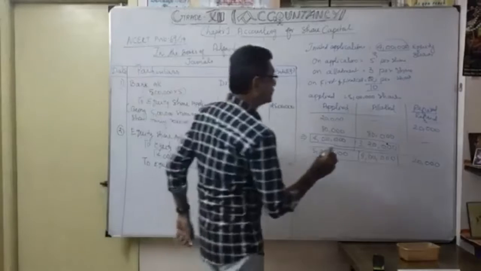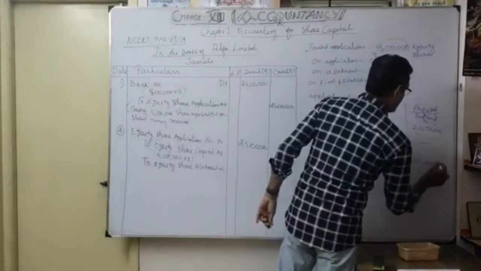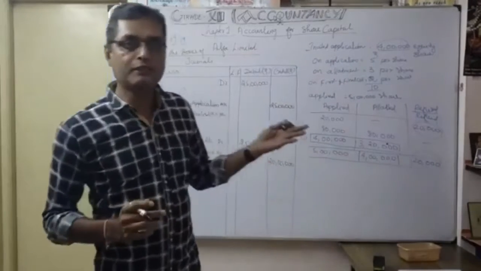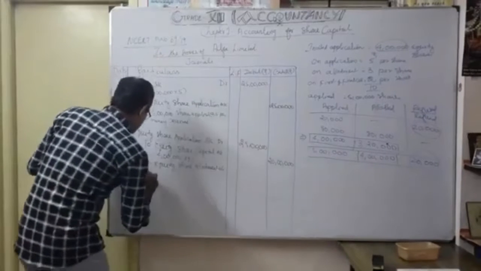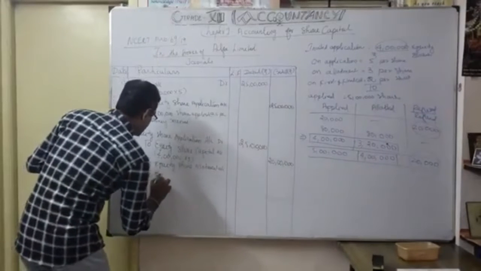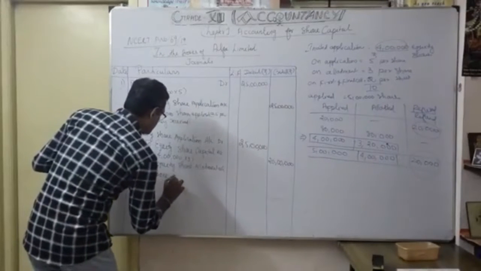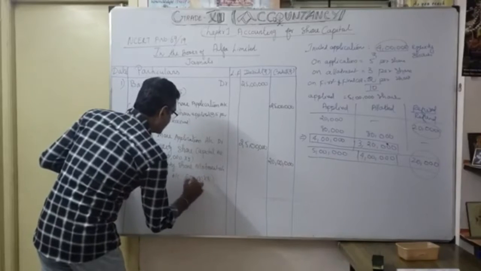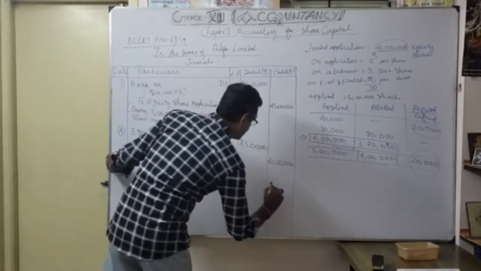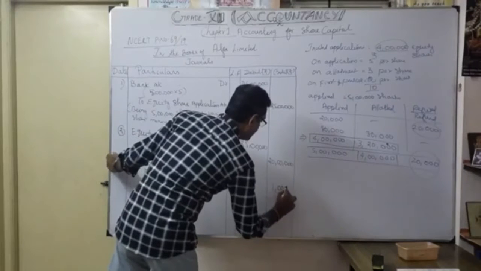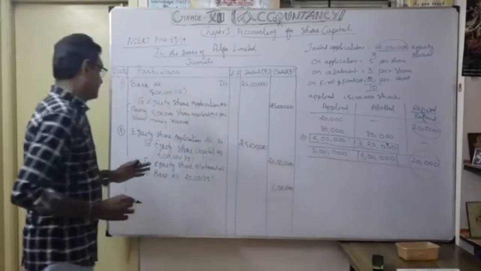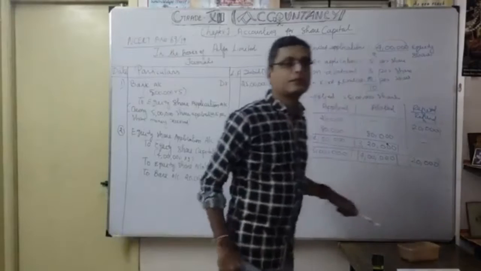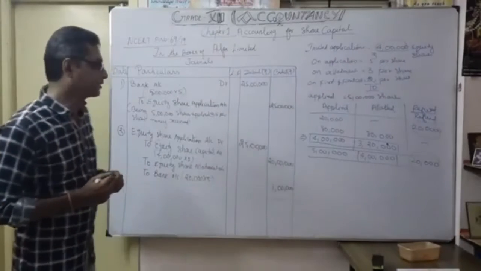But we know how much we are going to refuse: 20,000. 20,000 shares are refused allotment, so naturally we can return the money. So what is the entry? To bank account. How much? 20,000 into 5. So how much are we going to refund? 1 lakh. So naturally, what is the balance available as excess application money to adjust towards equity share allotment?